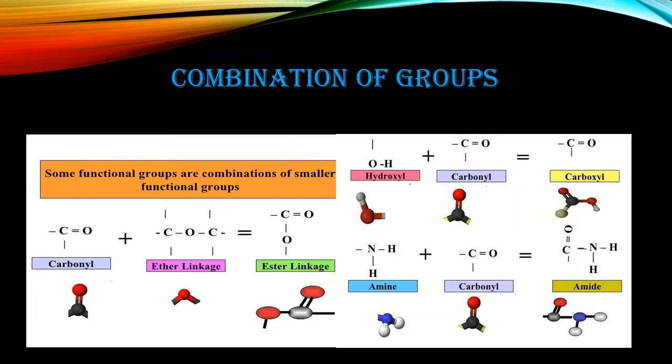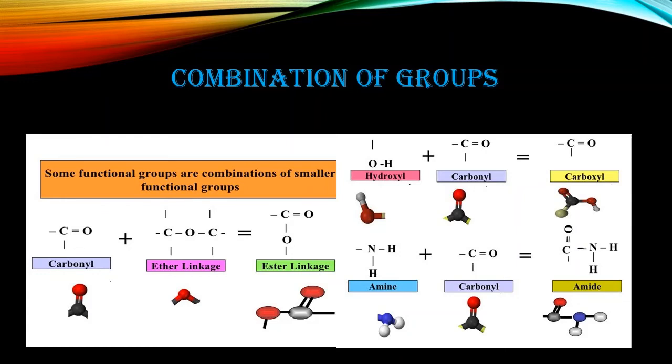So I am telling you, for the ester linkage, carbonyl, that is the CO group, is attached to the ether, that is COC. Ether linkage is COC, not C double bond O, single one, COC. When it is attached, it forms the ester linkage. Ester formation requires the carbonyl group, CO group, and the ether group. Ether group and carbonyl joined together form the ester group. Ester linkage has C double bond O.